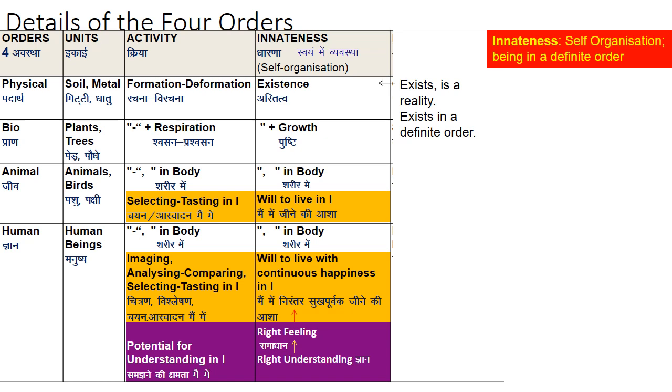They have the body, and here we have another important quality, the will to live in I. They decide I, they give importance to this I, right? So they decide the will to live. So the decision is made by the self. Here is an additional quality which we can say is the self. Self is the thing which selects and tastes. Self is the thing which has the will to live.